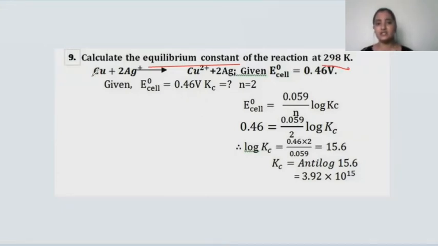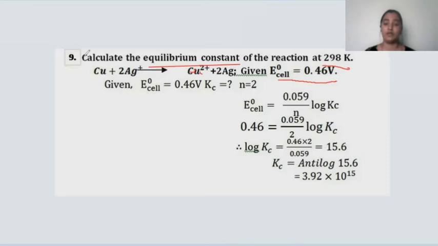And here if you consider the reaction, children, what is happening to copper? Copper is undergoing oxidation in order to form copper in the +2 oxidation state. And silver, which is in the ionic, cationic form here, is undergoing reduction to form silver metal. They have provided you with the standard electrode potential of the cell. It is found to be 0.46 volt.